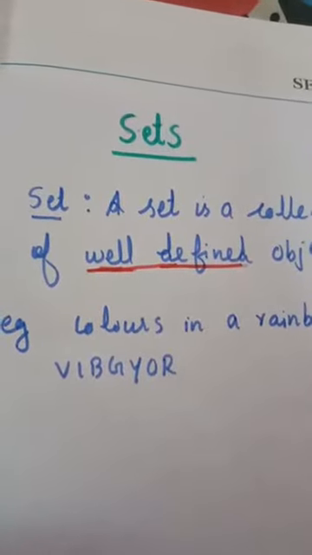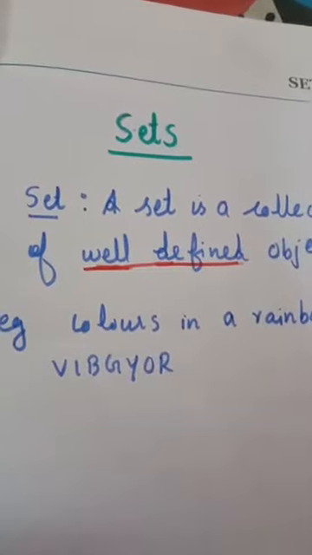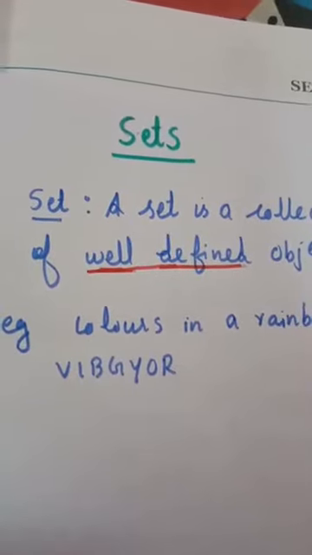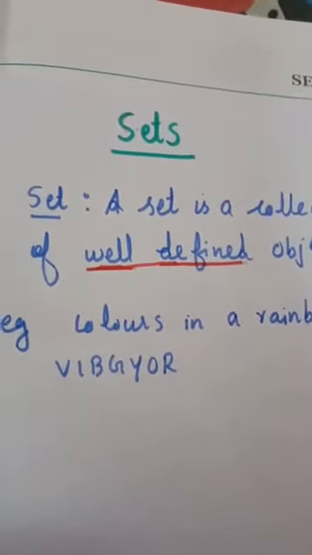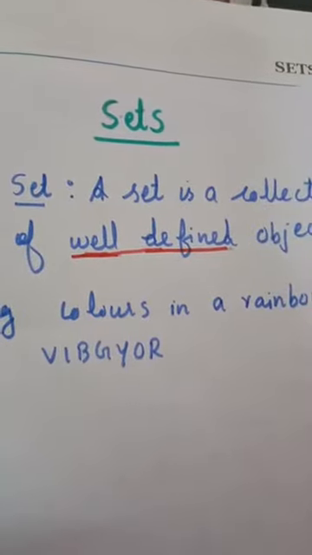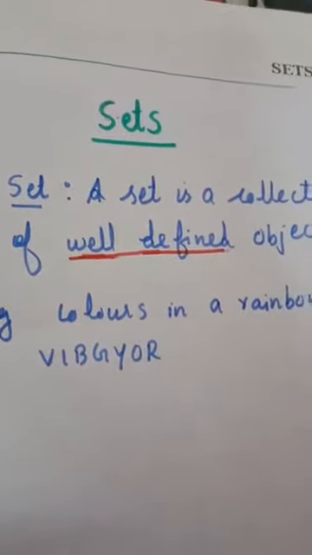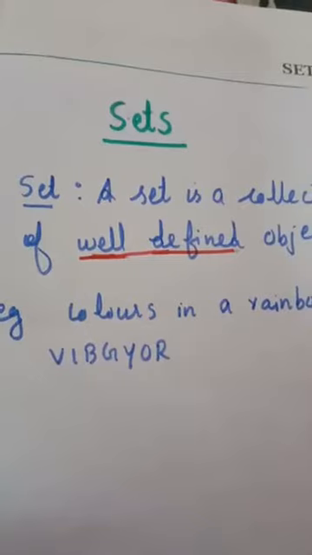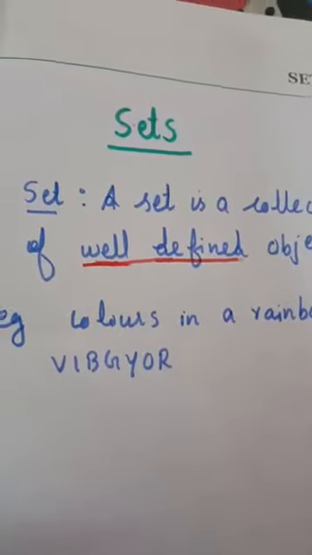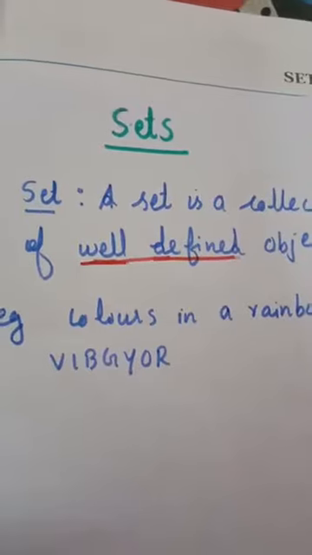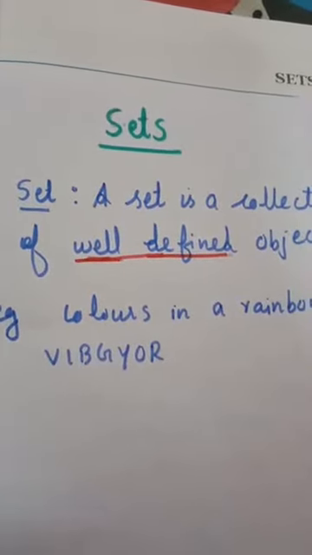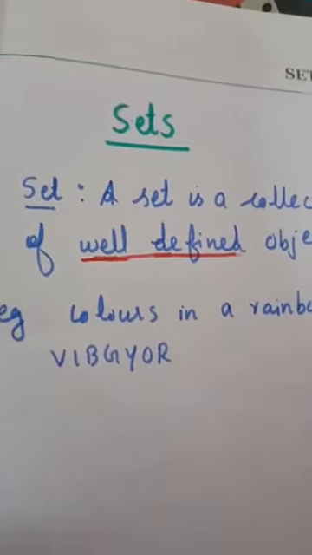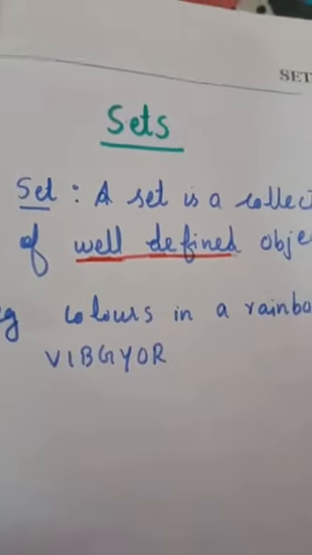Suppose you like Messi, then others don't like Messi. They like Ronaldo, Neymar, etc. So it varies from one person to another person. It is their own choice. So it does not form a set, because it is not well defined. The set of favorite cricket players or favorite football players is not well defined because it varies from one person to another.